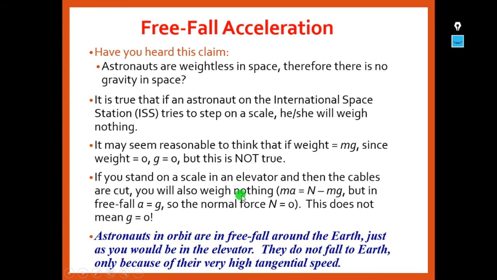If you stand on a scale in an elevator and the cables are cut, you will also weigh nothing: ma is equal to N minus mg. But in free fall, a is equal to g, so the normal force N is equal to 0. This doesn't mean g is equal to 0. Astronauts in orbit are in free fall around the Earth just as you would be in the elevator. They do not fall to Earth only because of their very high tangential speed. So when we do not feel any weight, that doesn't mean that g is equal to 0.